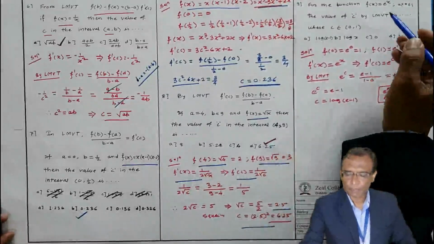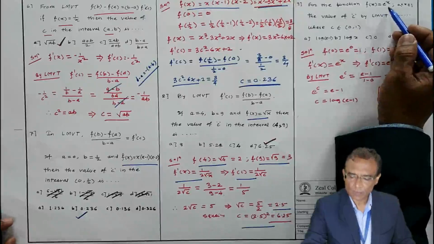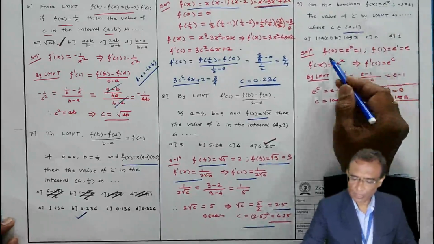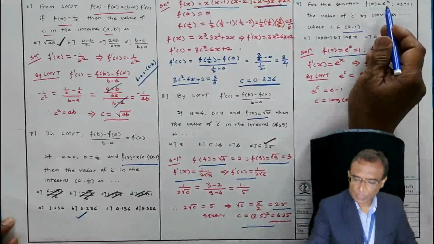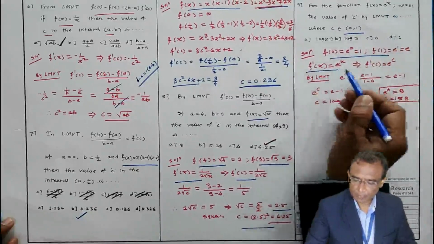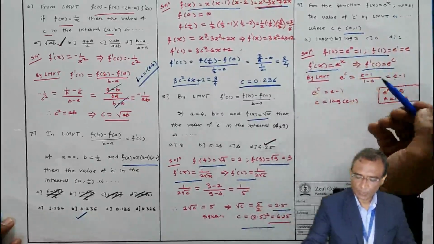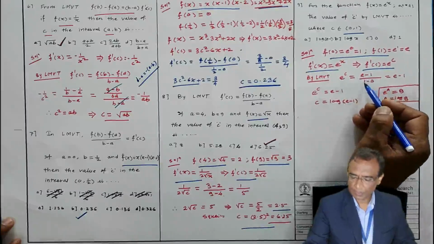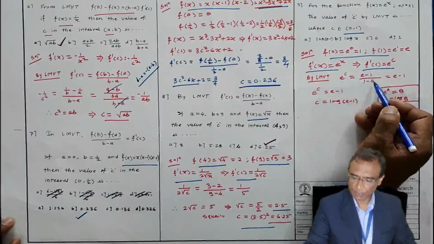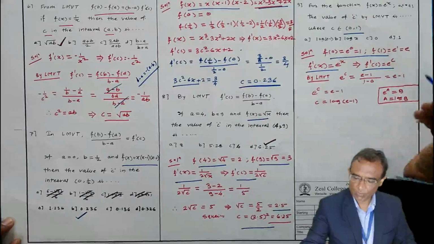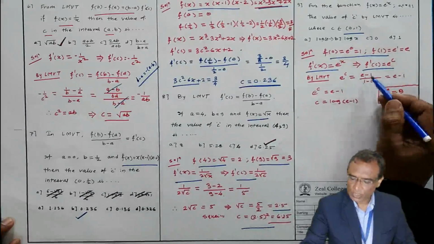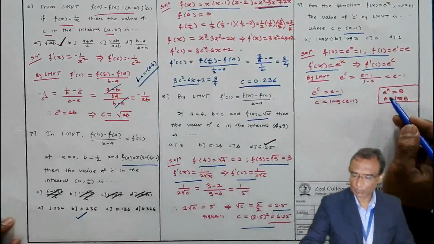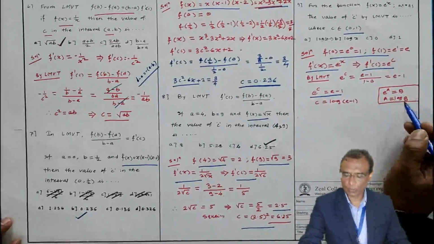Now, similarly, the function f(x) is e to the power x, interval is 0 to 1, f of 0, f of 1 you have to find, this we have found. f dash x means derivative of e raised to power x is the same, put x equal to c here. By Lagrange mean value theorem, f dash c equal to f(b) minus f of a by b minus a. Here a is 0 and b is 1. And this is e raised to c is e minus 1, and then c equal to log of e minus 1, because e raised to power a is b, then a equal to log b, like that.